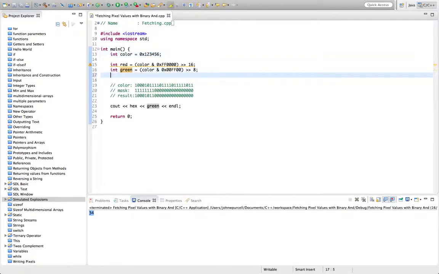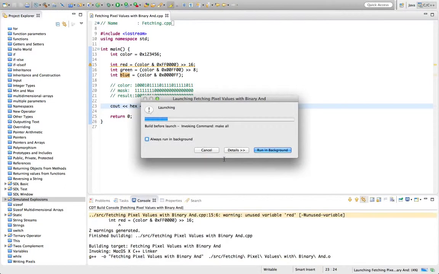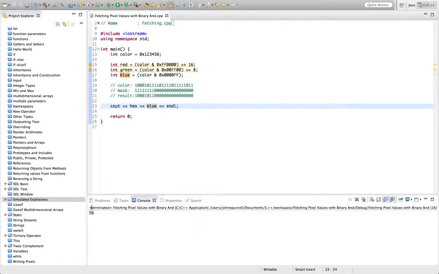And finally we've got blue, which is just colour bitwise AND, so single AND, 0x0000FF. And if we now look at blue, hopefully this will work. Whoops, it's good, okay. Yes, so we've got the blue value picked out there.